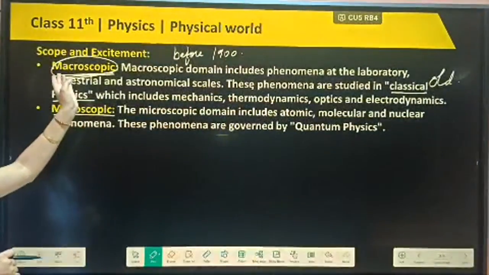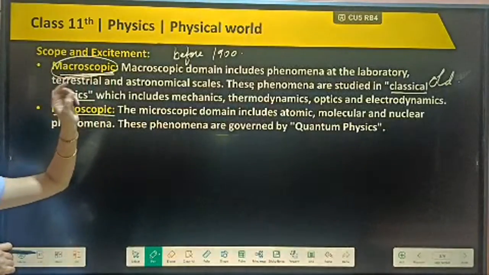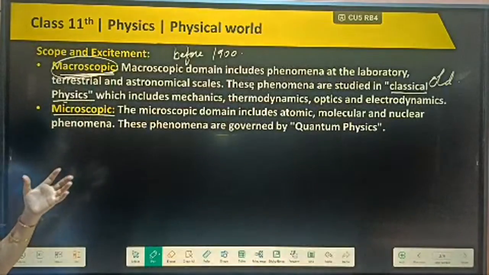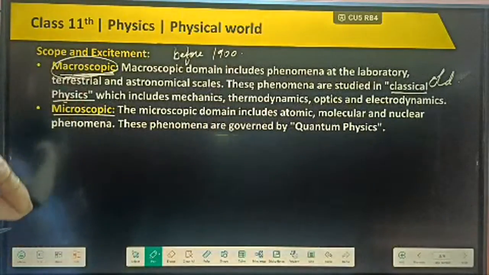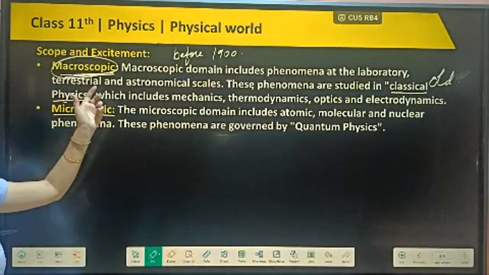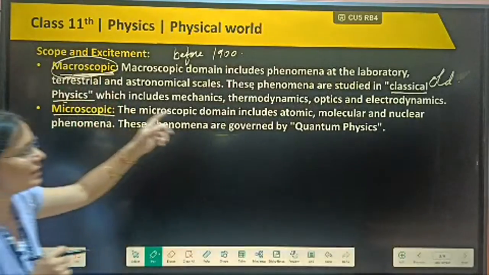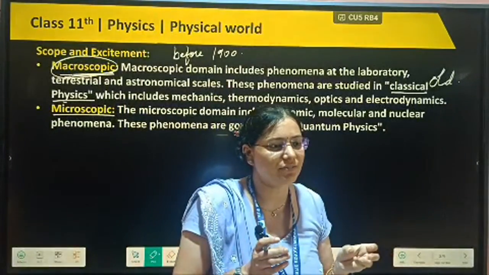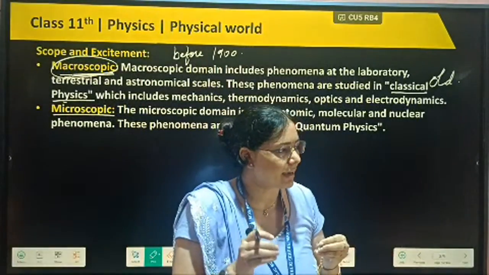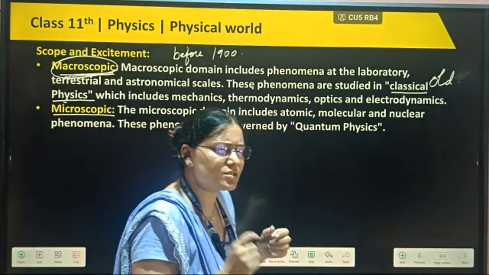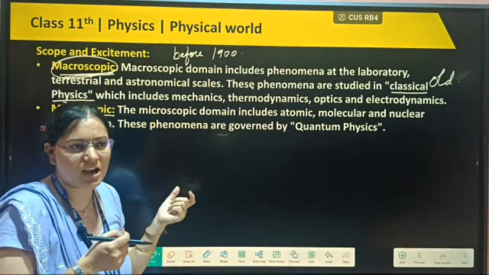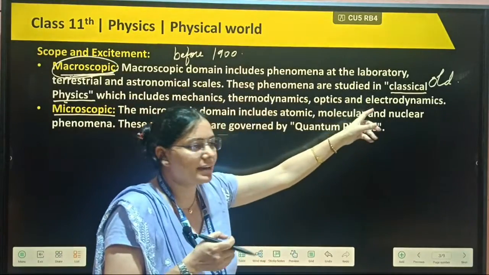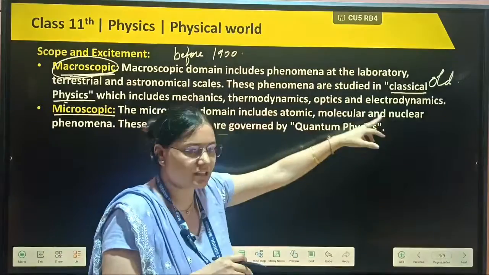So from the meaning of macro physics we can conclude that macro means large, big objects. In this one, the study of large objects will be there. Initially we did not have so much technology that we could define the size, time and mass of very small objects that we can't see with our naked eyes. So initially, the study was of those objects we can easily see.